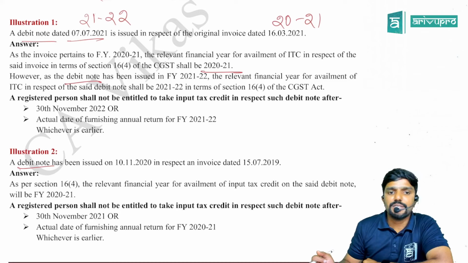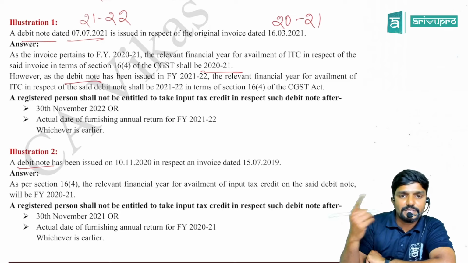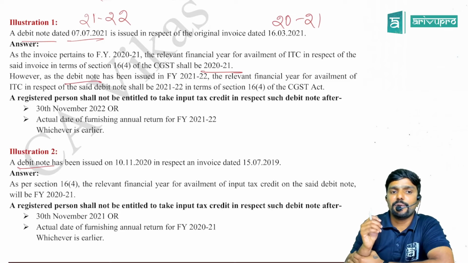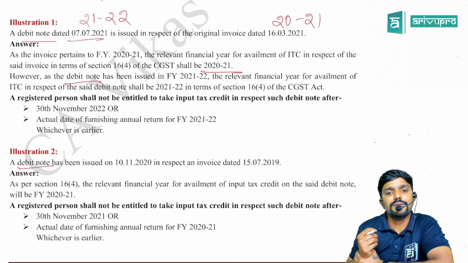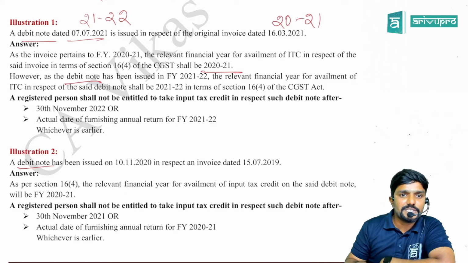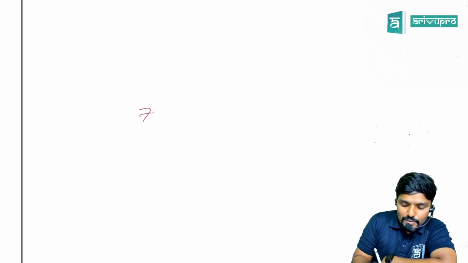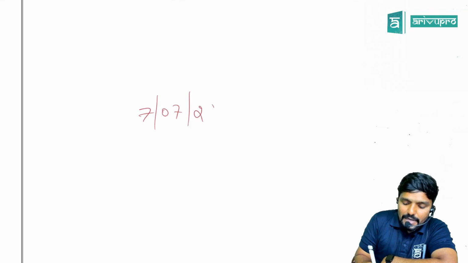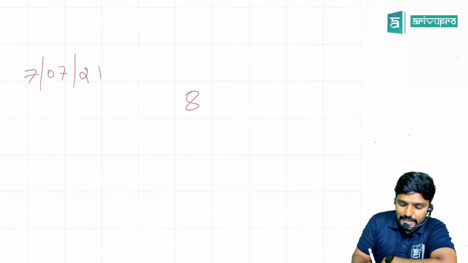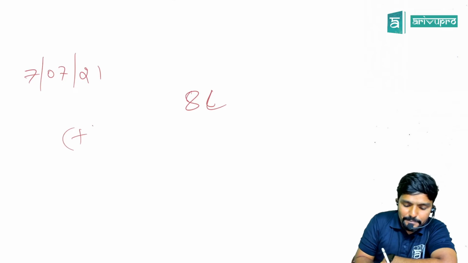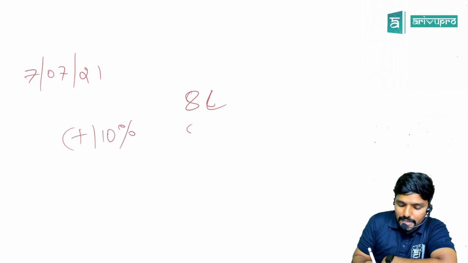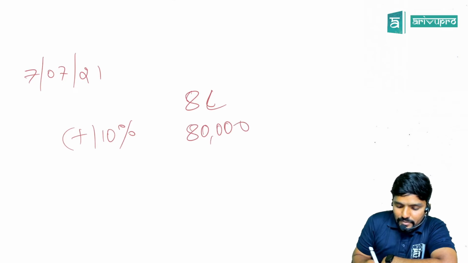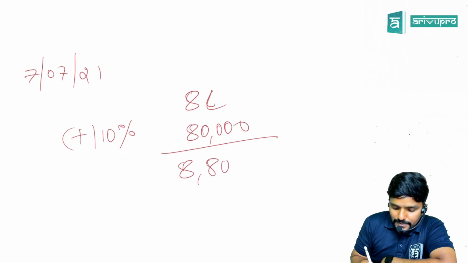A registered person shall not be entitled to take input tax credit in respect of such a debit note after 30th November of the next financial year, which is 30th November 2022, or the actual date of furnishing the annual return for 21-22, whichever is earlier. Let me take an example, guys. On 7th July 2021, I issued an invoice for 8 lakh plus 10% GST, 80,000, so 8 lakh 80,000.